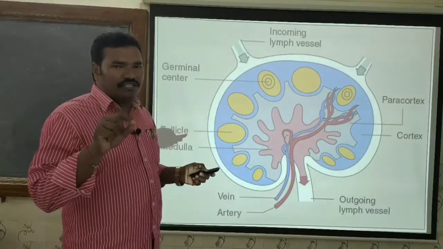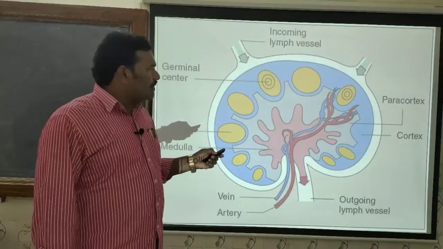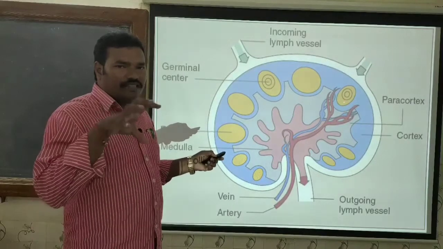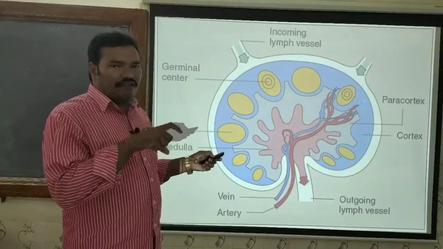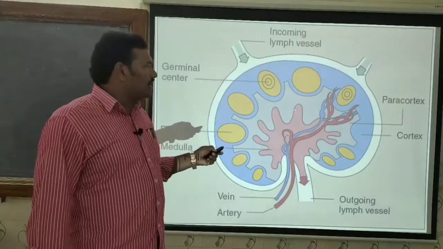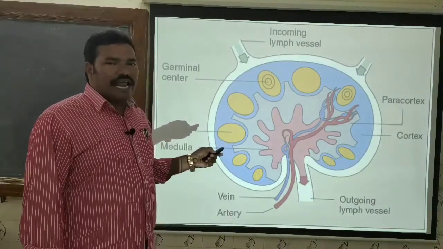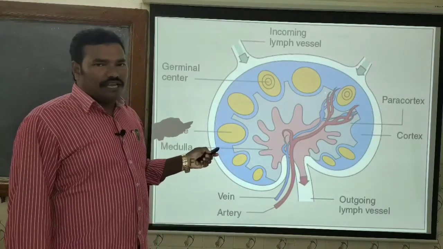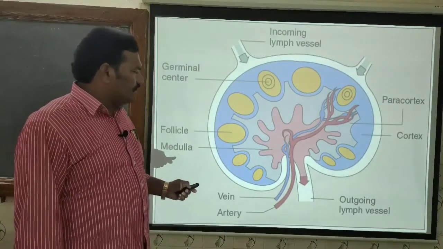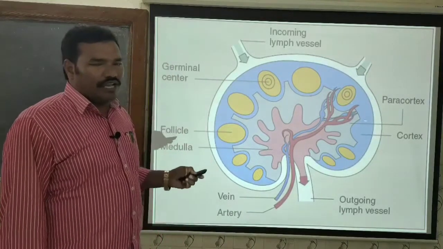As and when there is an antigenic stimulation, the lymphocytes which are present in the veins migrate towards the high endothelial venules. They are called HEV, high endothelial venules, which are very thick. Through these thick walls of the venules, they migrate from inside of the venules to the cortical regions, otherwise the internal region of the lymph node. Now, this also facilitates the enhancement of the number of the lymphocytes. We will see there is a drastic migration of the lymphocytes from the HEV as and when there is an antigenic stimulation to the lymphocyte.